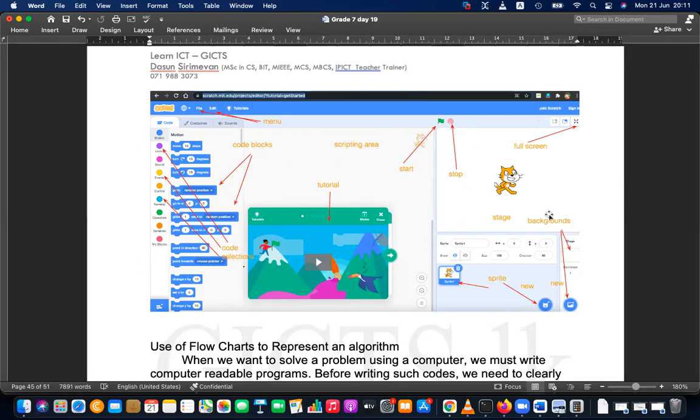And this is the stage. The actors in the stage are called sprites.